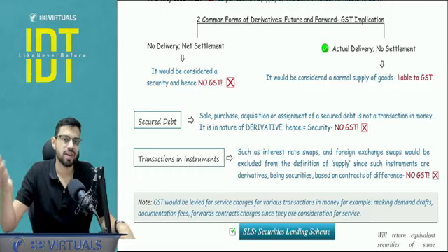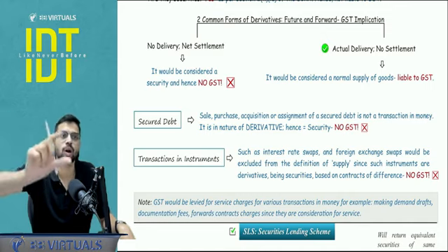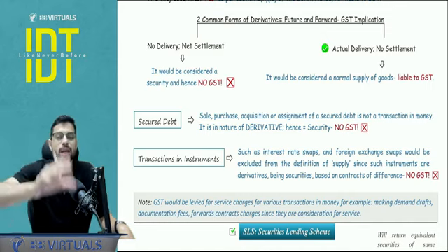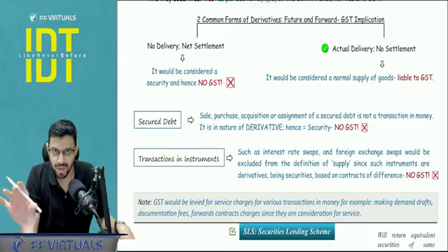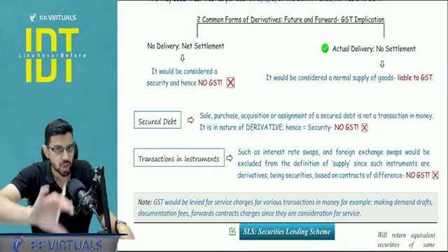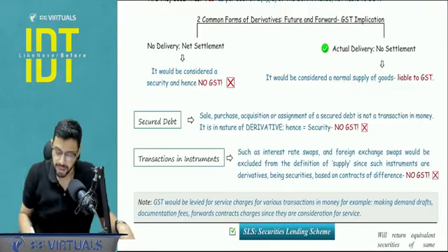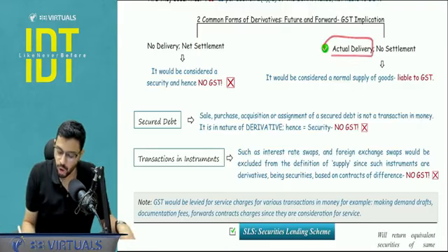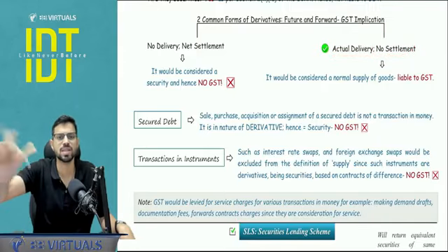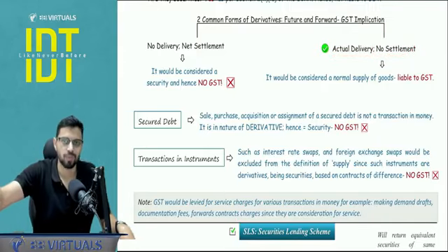So generally the derivative transactions are entered with respect to some commodity. So for example, some future, some forward rates are agreed with respect to a commodity, let's say rice. Now there we have to see in the question whether there is any delivery happening or not. If there is actual delivery or whether there is actual settlement, that will decide the GST implication. If there is actual delivery and not mere settlement, meaning you just see who has won the bet kind of a thing, whose rate was beneficial.